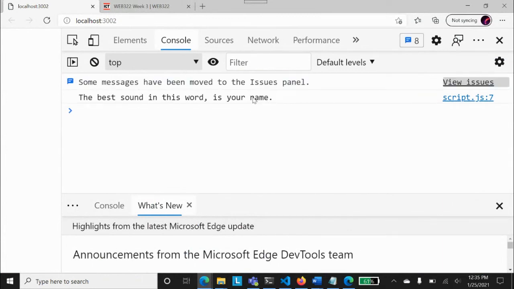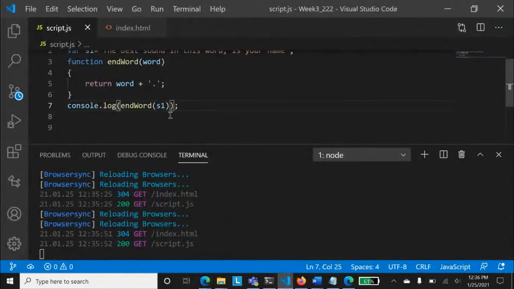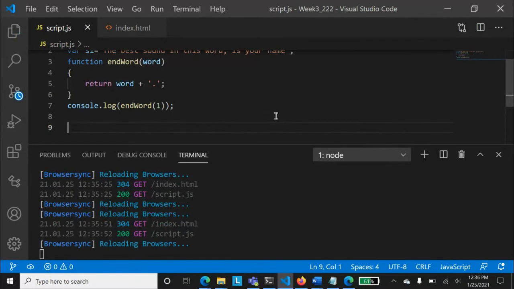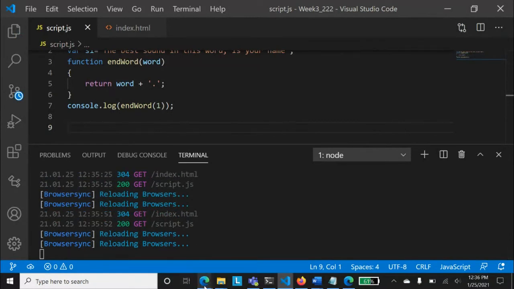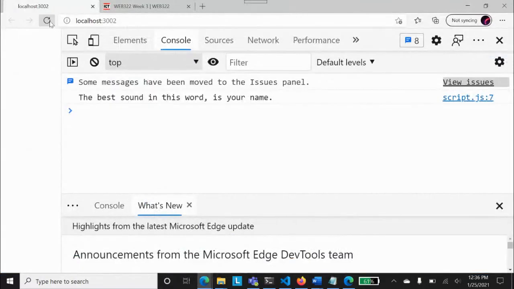You see that? So it's a function. No big deal. What we want to see here is a very interesting concept. If I pass not s1, rather I pass 1, quick reply, what will be the output? If I pass 1 dot, that's very good. The answer will be 1 dot. And why is that? Because whenever you pass a number, not a string, it will just concatenate that, make it a string, and it will concatenate it as 1 dot.